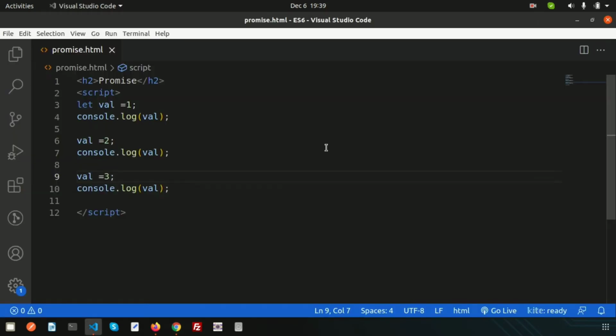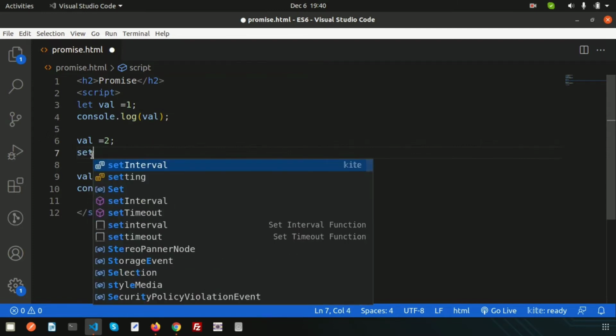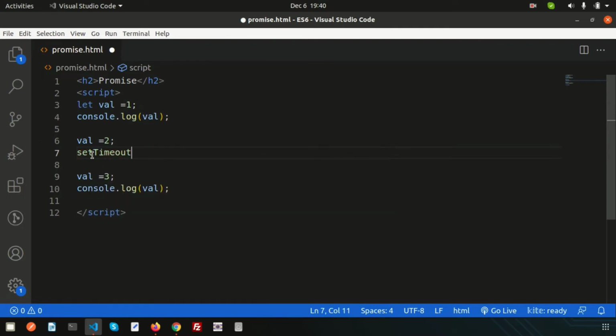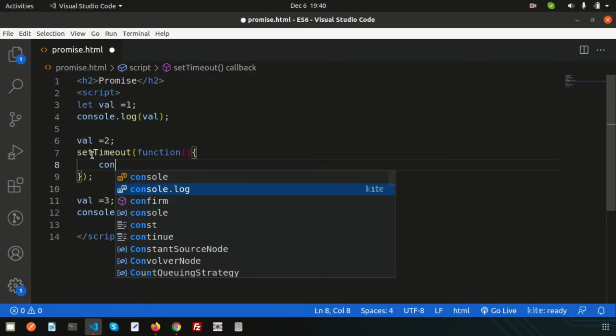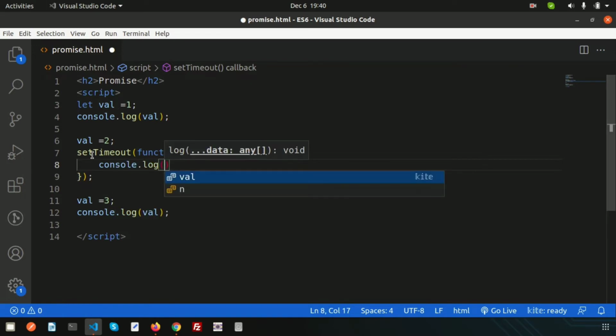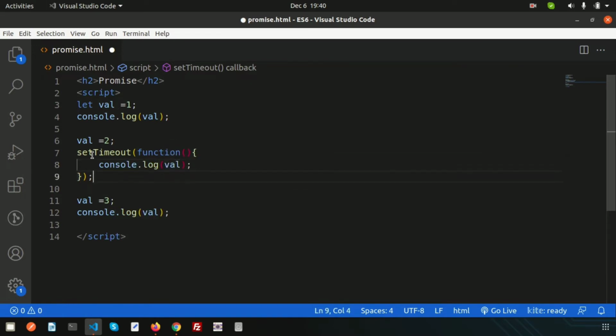Let's assume this process takes too much time. Then what happens? If I just use a simple setTimeout function and add some time, here I write a closure function and console log the same output, that is val, and provide the time, suppose 3 seconds.